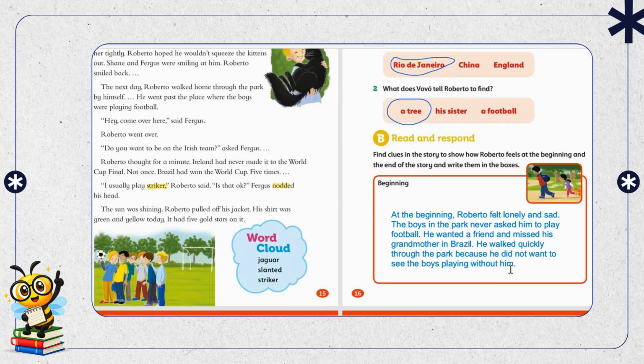But if you have a better answer or you want to try, please list it down in the comments. I will be happy to see them, and if there is something wrong, I will correct it. It's not a hard and fast rule that you have to copy and paste this or remember this, it can be any answer. So at the beginning, Roberto felt lonely and sad. The boys in the park never asked him to play football. He wanted a friend and missed his grandmother in Brazil. He walked quickly through the park because he did not want to see the boys playing without him. So that was the beginning of the story.